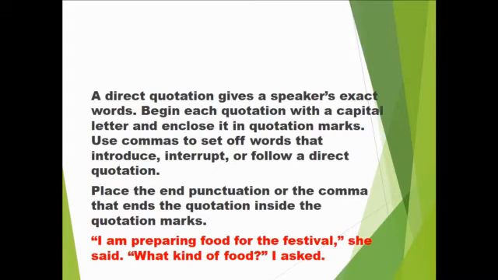You can see in this example, there is a quotation mark before the beginning of the sentence. The sentence starts with "I am preparing food for the festival." There is a comma, there is a quotation mark also. "She said." Then it continues. Again, there are quotation marks inside this question. "What kind of food?" I ask. So quotation marks show the exact words spoken by someone.